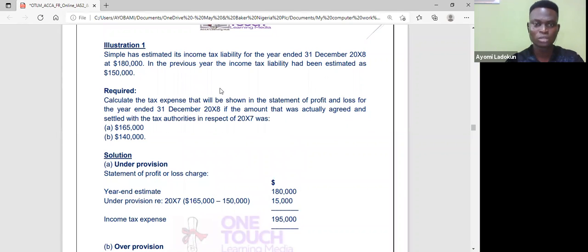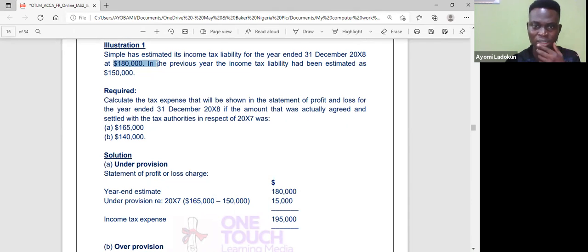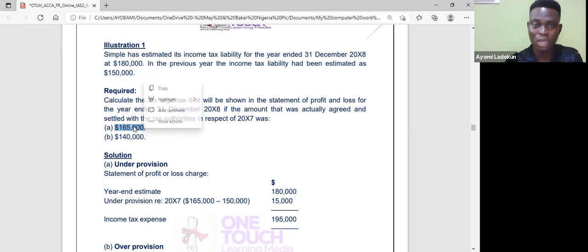So what do we do now? We simply look at the year-end estimate in 20x8, which is 180. Now I look at this 165. In the current year, we have to pay 165, and we have 180 for the current year that we are making provision for. Last year, we made 150. Meanwhile, we are supposed to pay 165.